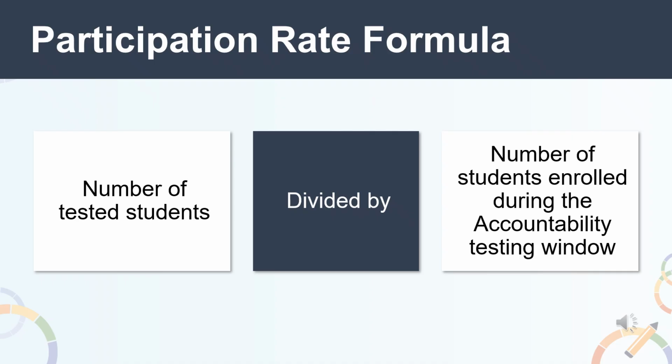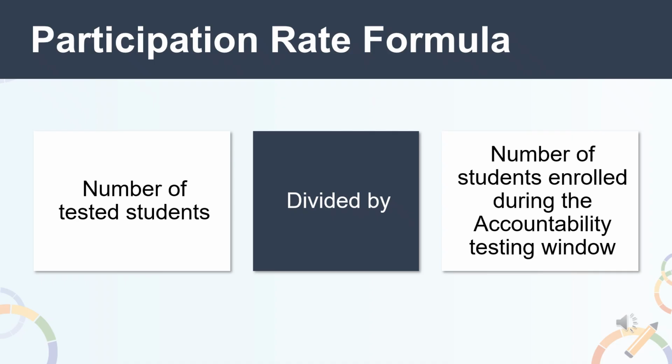The student does not need to complete the entire assessment. However, their scores will be included in the average DFS calculation, even if it isn't reflective of the score they would have achieved if they had finished the assessment. If not enough questions were answered and there is no score generated, an assigned loss for their grade level will be applied. The denominator represents those students enrolled during the accountability testing window.